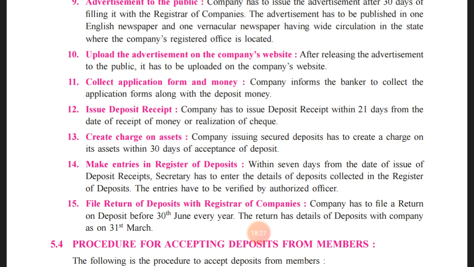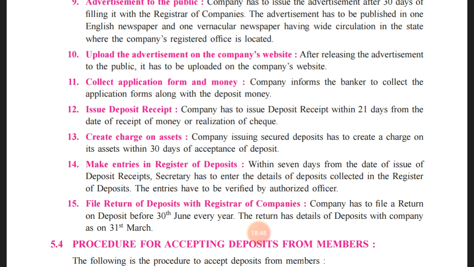so that it will act as legal evidence, as proof of the deposits made by the depositor in the company. So such things should be there, and accordingly it should be issued within 21 days after the company gets the money or the realization of check.